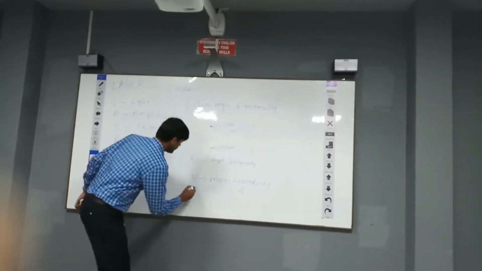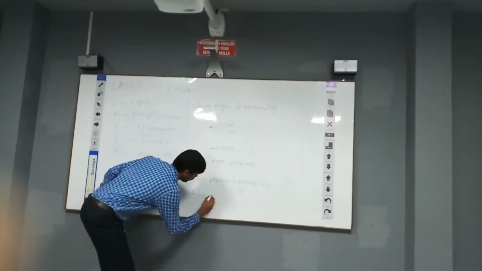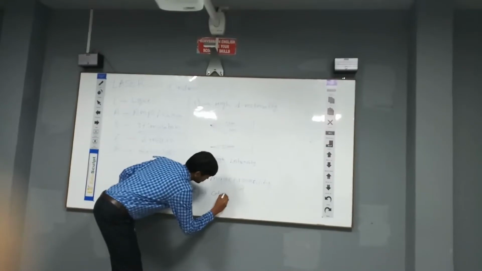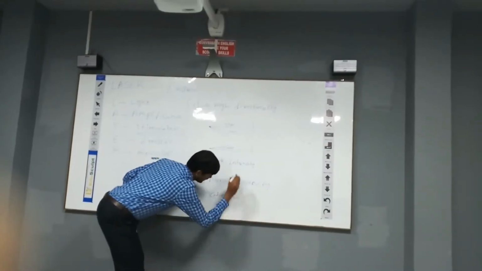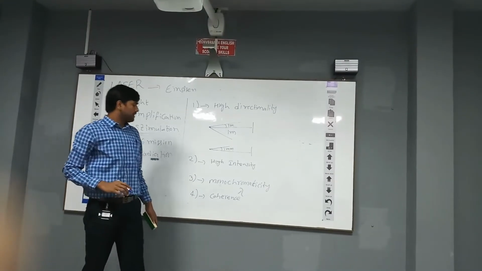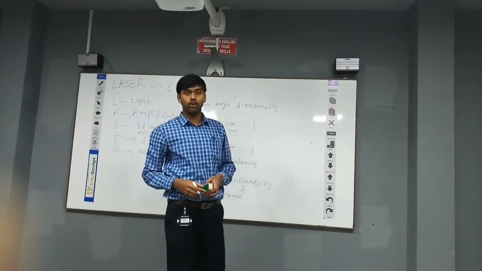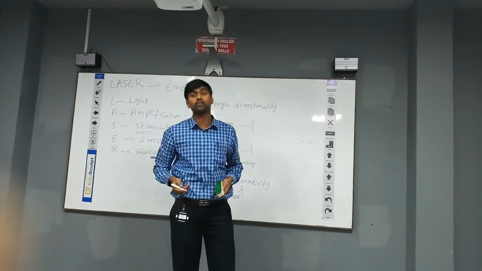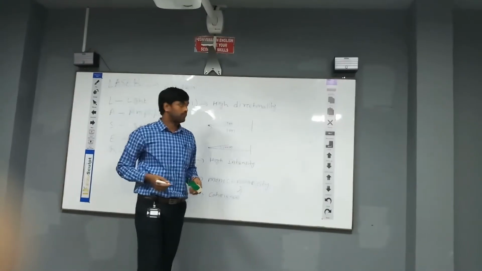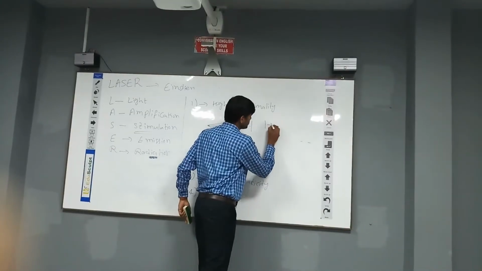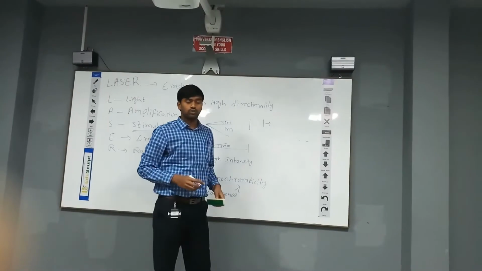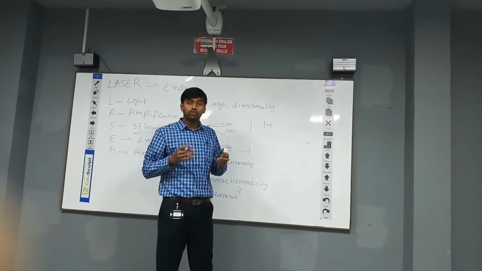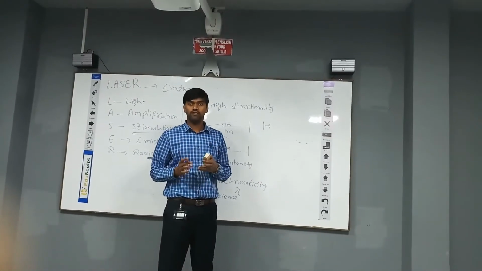The next characteristic of the laser is coherence. First, what is meant by coherence? What are the conditions to be satisfied to be a coherent source or coherent light? The first condition is that the light source should produce a single wavelength.